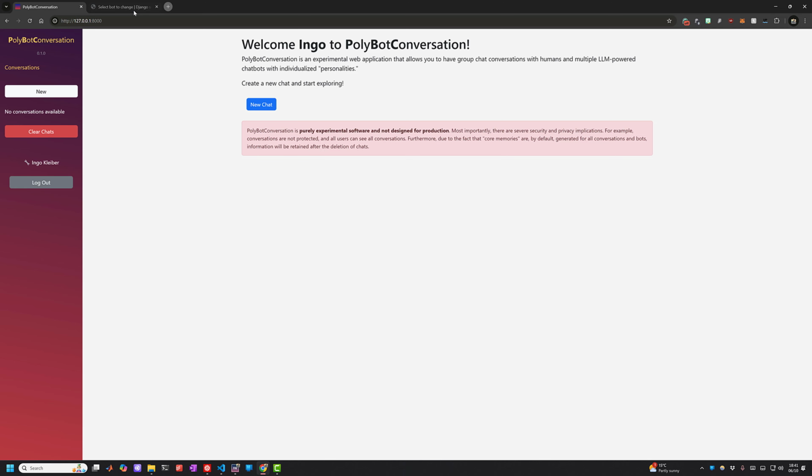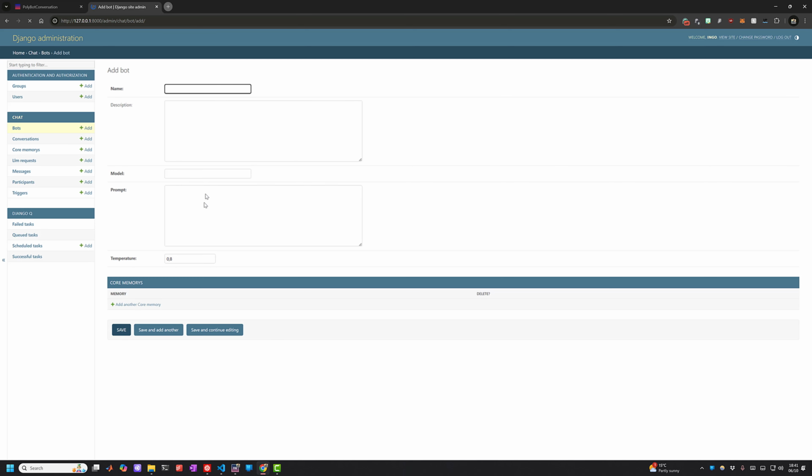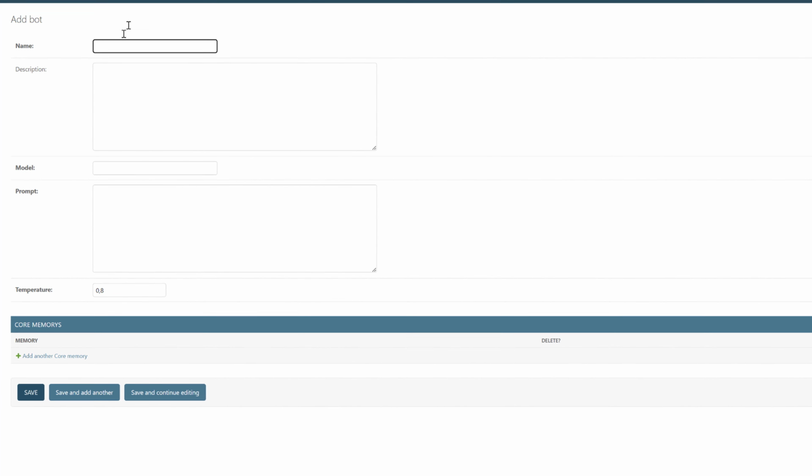So this is a Django application, and most things are still being done using the admin interface. So here I can create additional bots. There are a couple I've already built, but for this demonstration we are going to do 2 new ones. So I'm going to click on Add Bot, and this is the interface. Essentially a bot is just a thing that has a name, a description, and a specific model. Right now I'm running this against the OpenAI endpoint. So this can be, for example, GPT-4o, but we could do any other model that's currently available there, or you could just run this against your own self-hosted models.